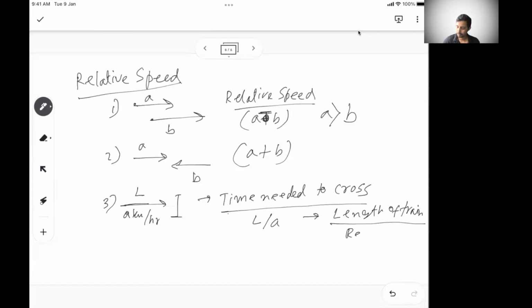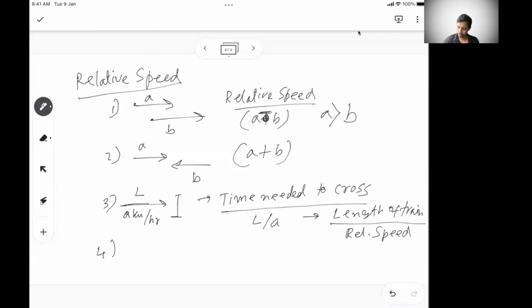Now the relative speed here is nothing different from the speed of the train, because the other object is stationary. Even if you are crossing it, since the other object does not have any speed, the relative speed is the same as the train speed. But the train has to cross its own length. So to completely cross the pole or the tree, the time the train needs is basically the length of the train, which is the distance it has to cover, divided by the relative speed.